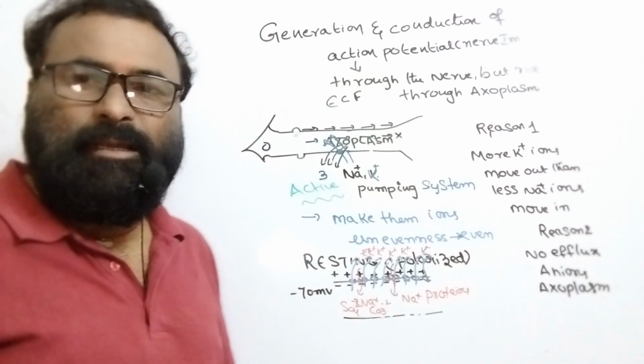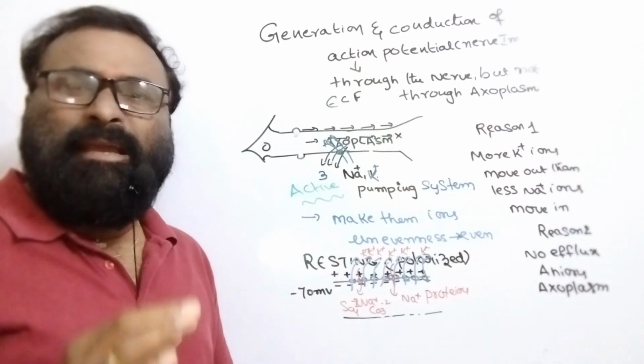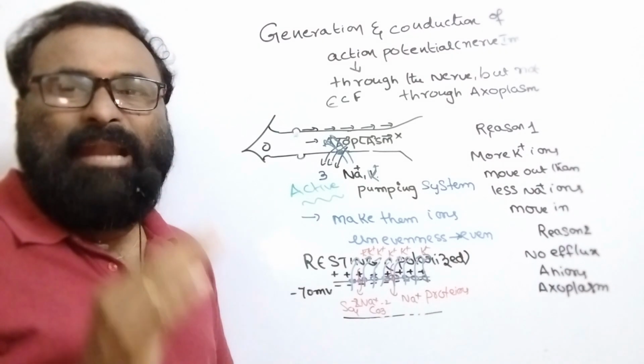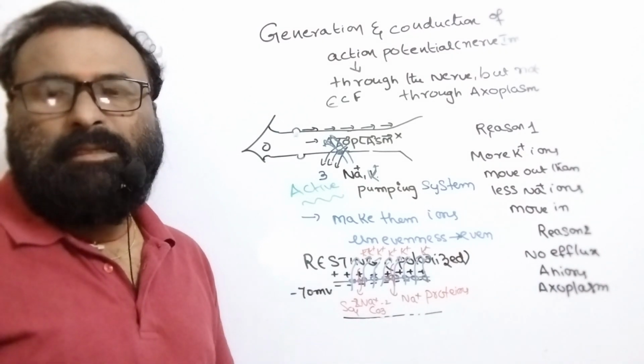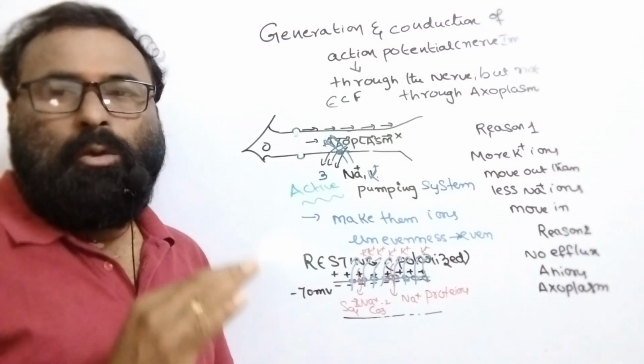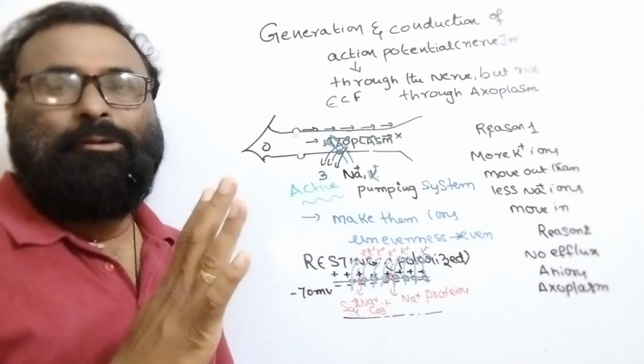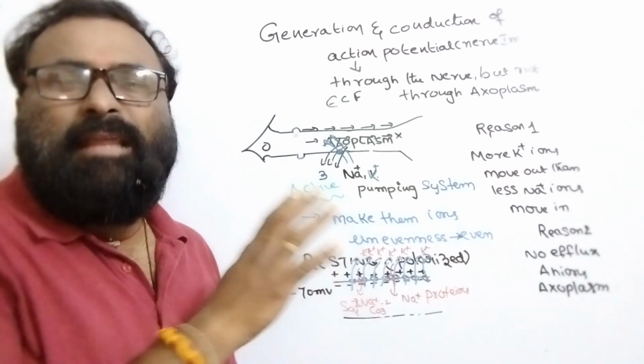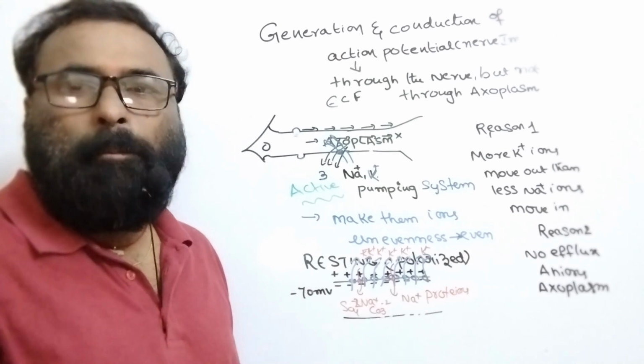A question like this was asked in NEET. During the resting state, or the polarity state, inside the axoplasm, what type of charge is there? Negative charge. Outside, what type of charge is there? Positive charge.